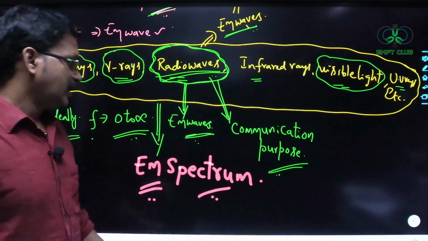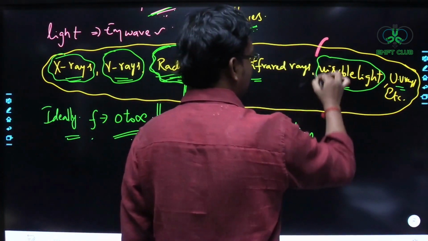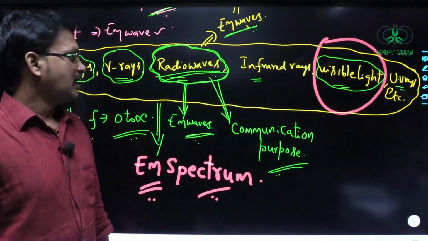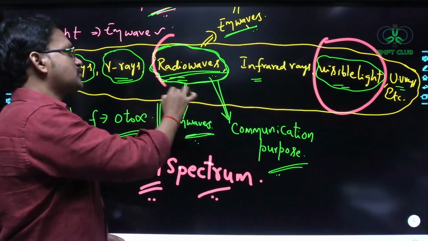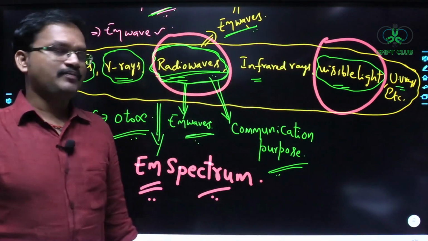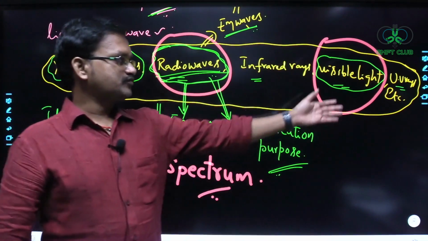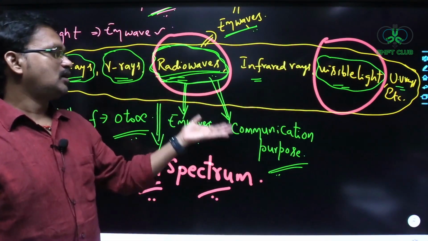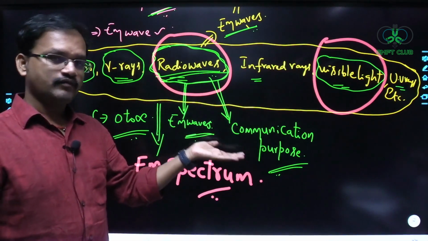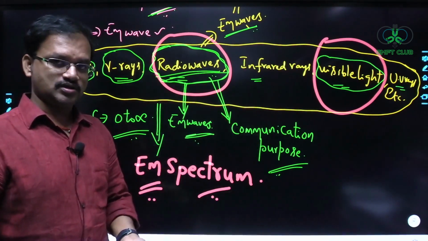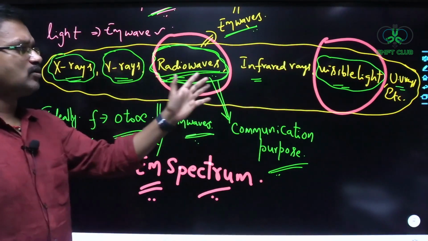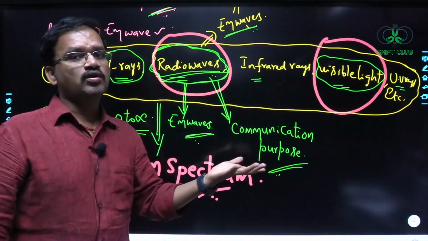And if you observe, in the electromagnetic spectrum, we have visible light also, and we have radio waves also. Can we imagine our lives without visible light? And can we imagine our lives without communication? Without radio waves, there will be no communication. So each and every electromagnetic wave has its own importance.